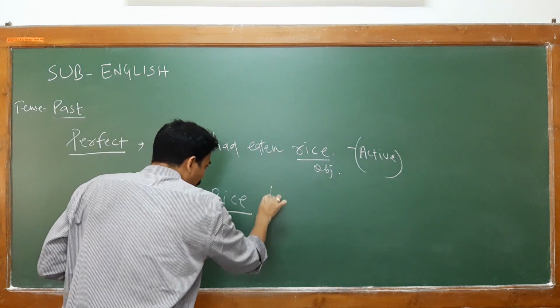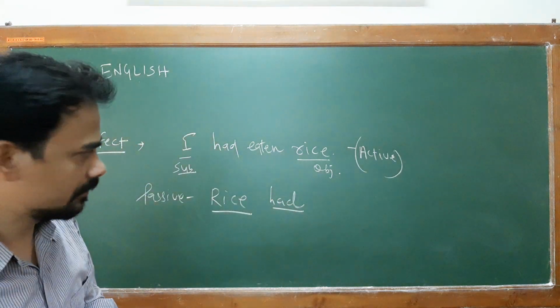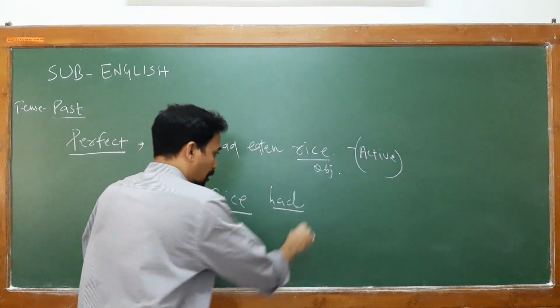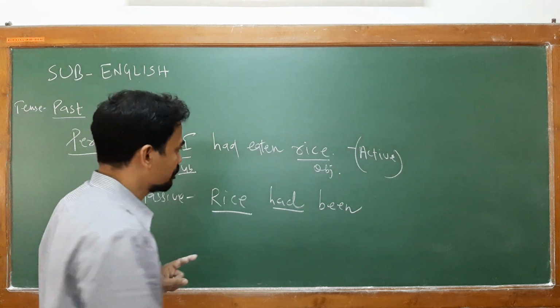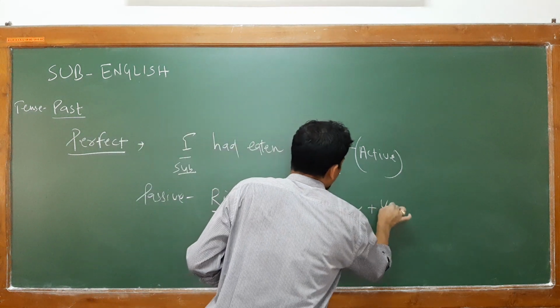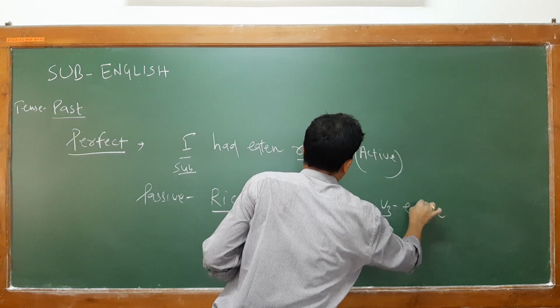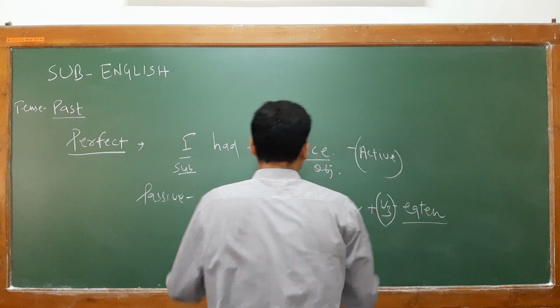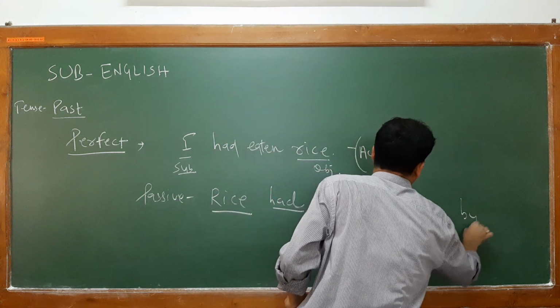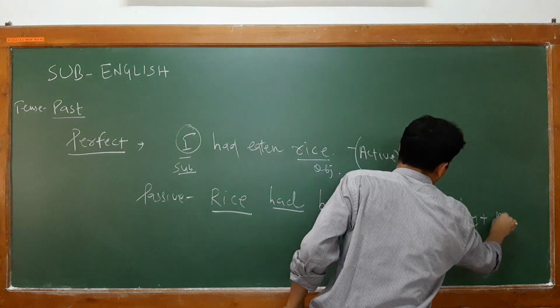Now here only one thing we have to use, that is had. Rice had plus been plus your V3, that is, Rice had been eaten, then by, and this subject will go to object position.